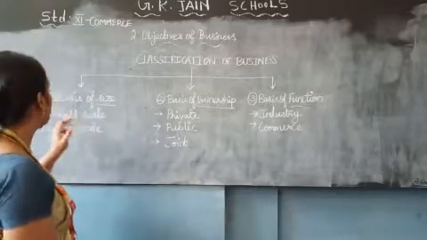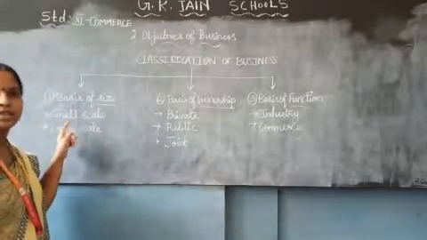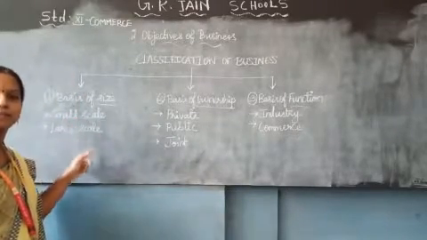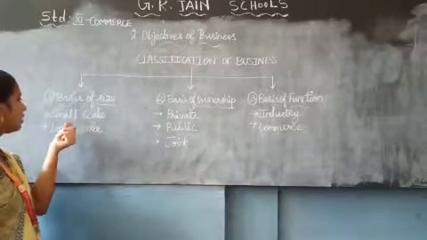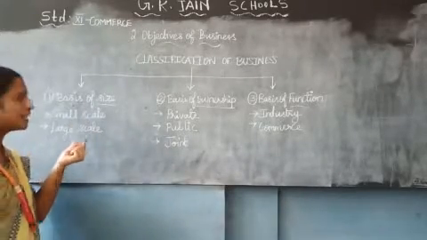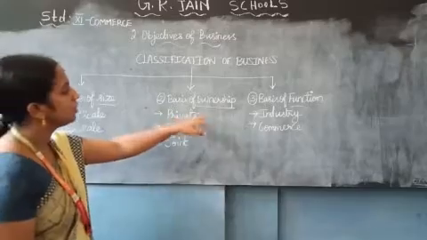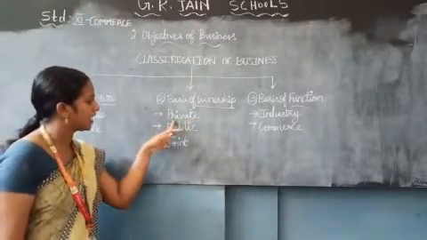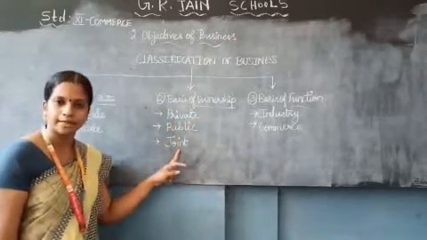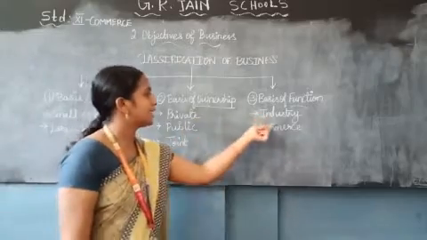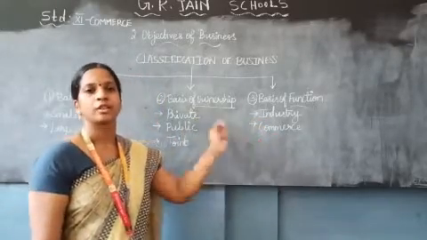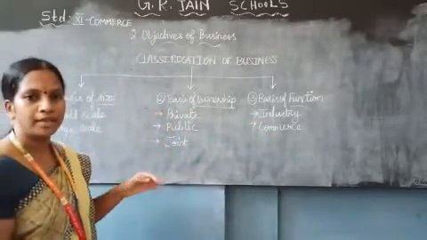Now let me see about the first base, size. On the basis of the size, it has been classified into small and large. Based on the ownership, it is classified into private, public, joint enterprises. Functions: industry, commerce. So let me see one by one meaning.